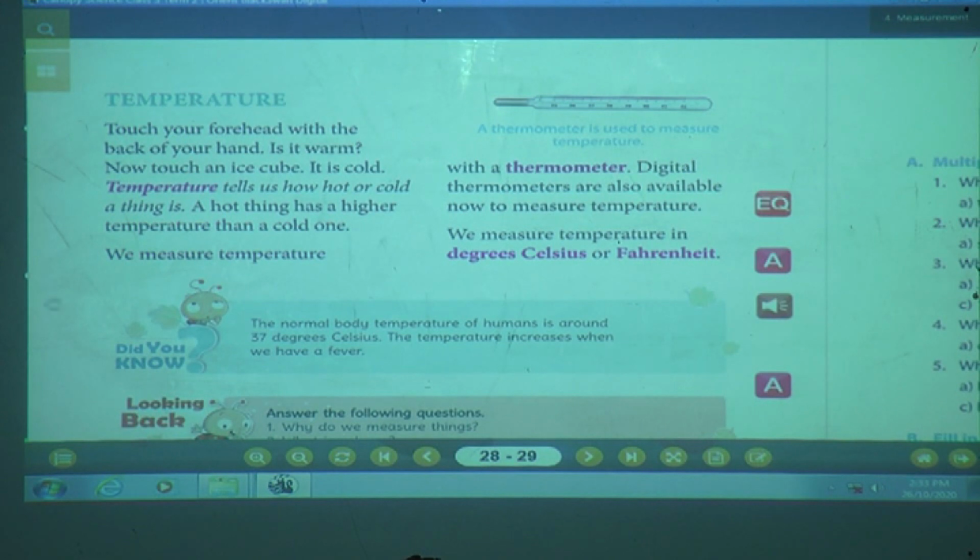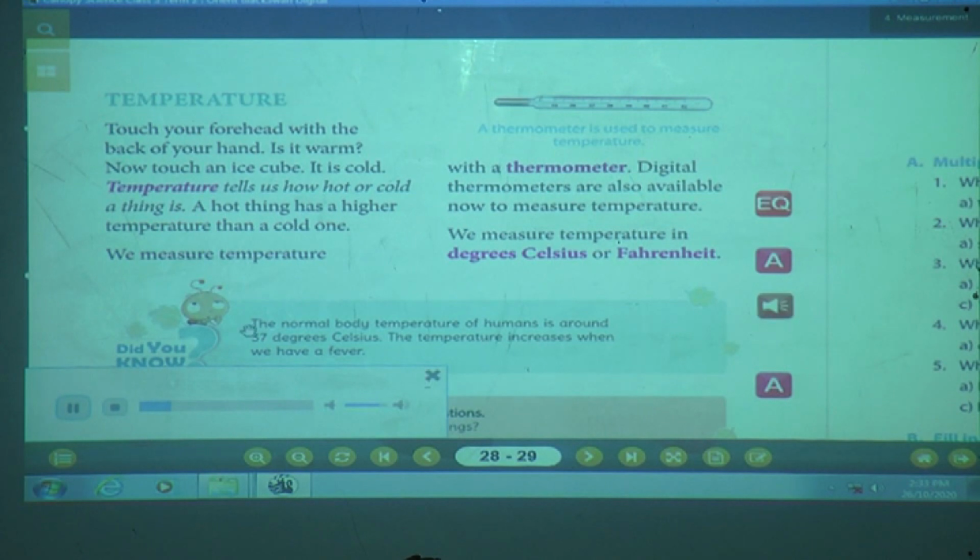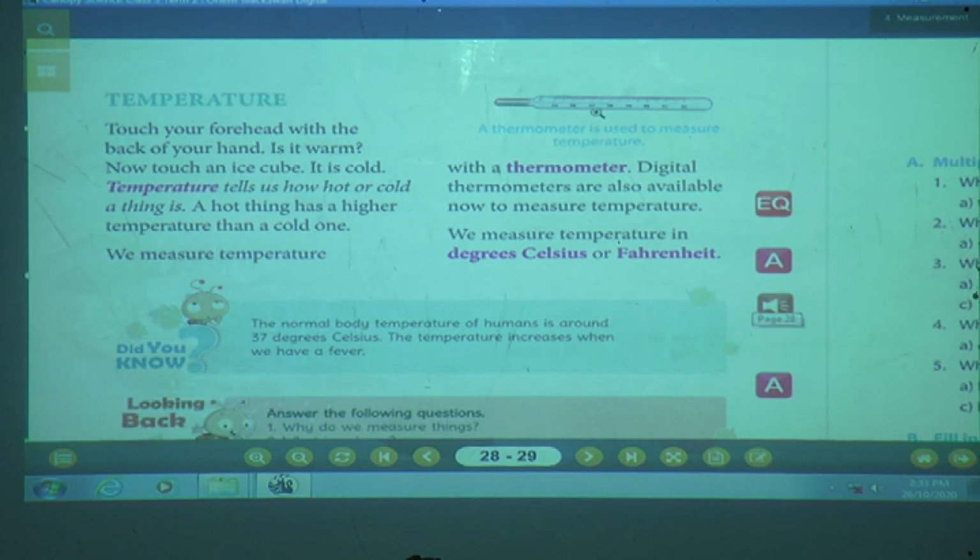Okay, now see, did you know this? The normal body temperature of humans is around 37 degrees Celsius. The temperature increases when we have a fever. We have seen the thermometer. So what they are saying is that the normal body temperature of a human is 37 degrees Celsius. If the temperature increases, it means we have a fever.